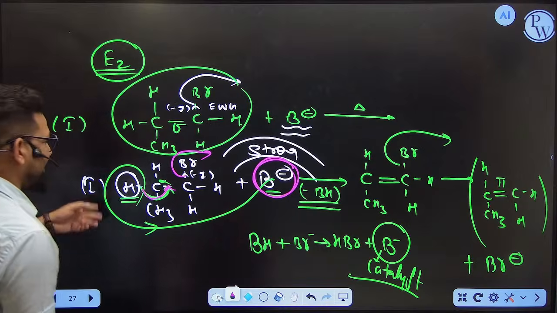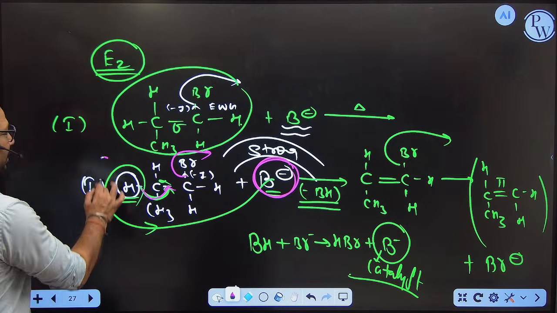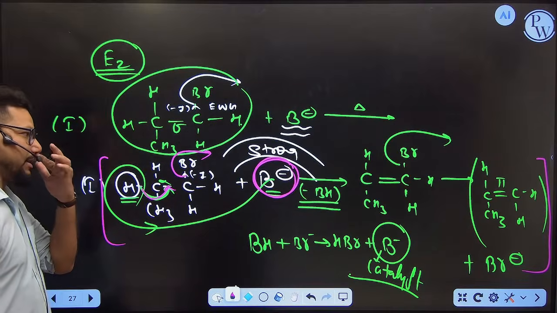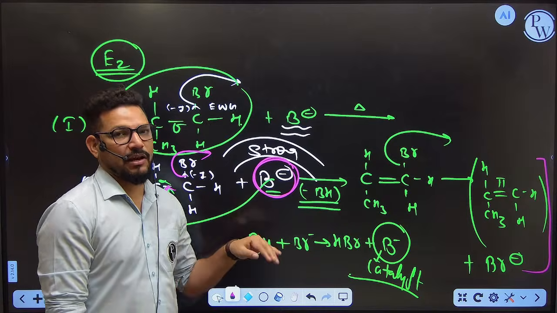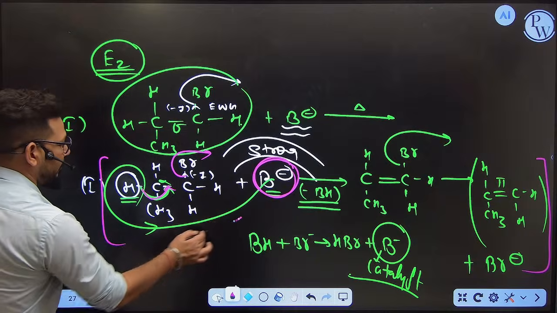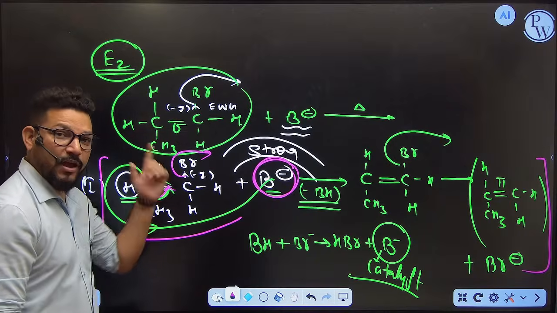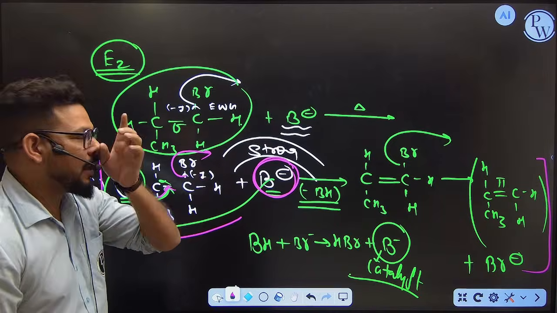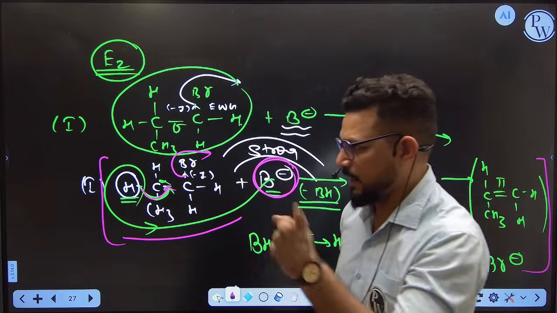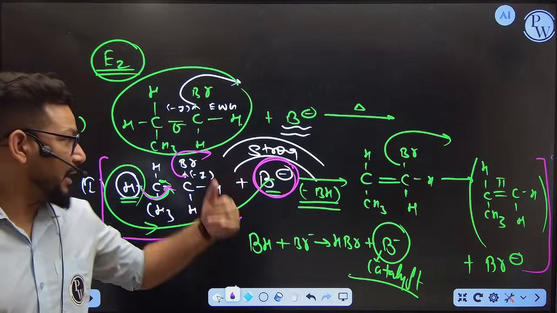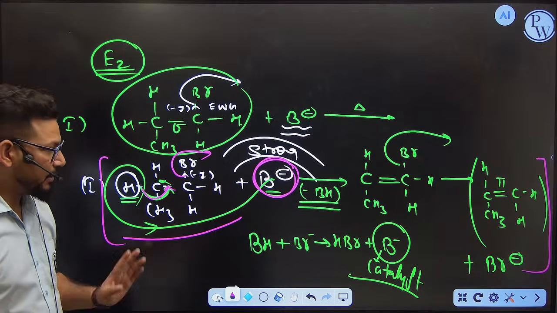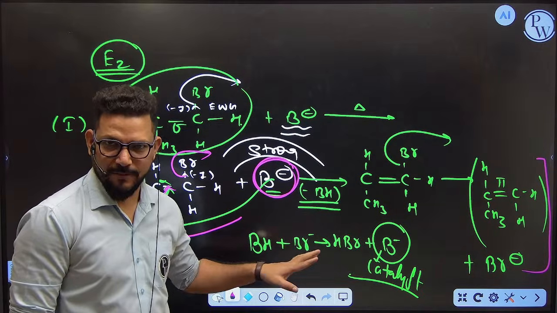And you know what? SN2 is also in one step and E2 is also in a single step. So there are so many similarities between SN2 and E2 in terms of conditions, but there is one difference. We are taking a base here. In nucleophilic substitution, we are taking a nucleophile. Done. So this is all about the scenario. Ultimately you can think that we take E2 elimination when the compound is unstable, and we take E1 elimination when the compound is stable. Okay. In SN1 there is no need of a strong or weak nucleophile. In SN2 we need a strong nucleophile. In E1 there is no need of a weak or strong base. In E2 we need a strong base. So ultimately there are more similarities between elimination and substitution. Done. I hope you got all the options here.